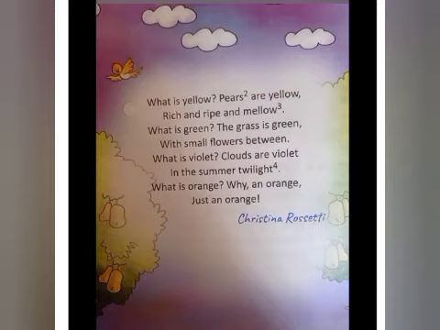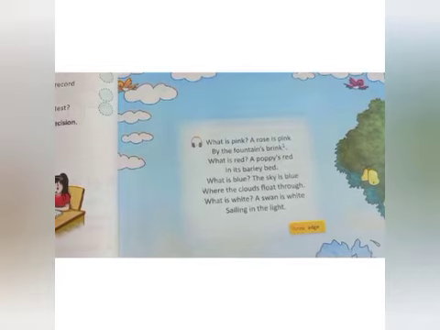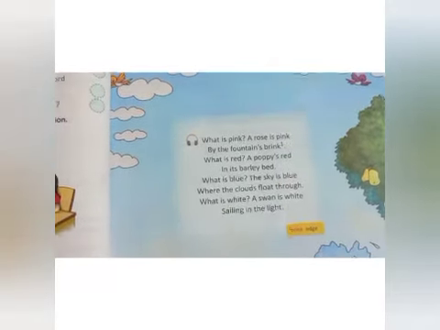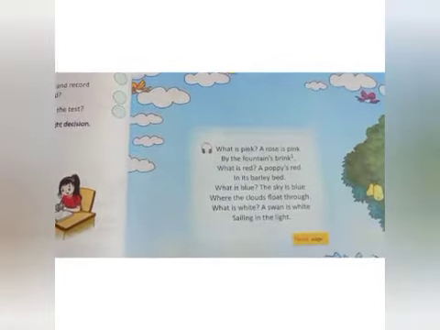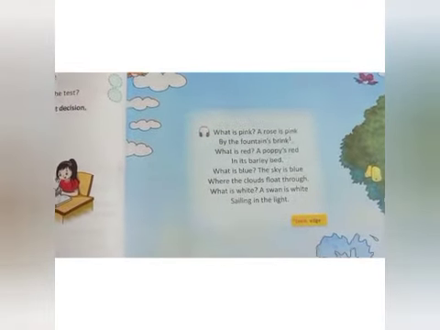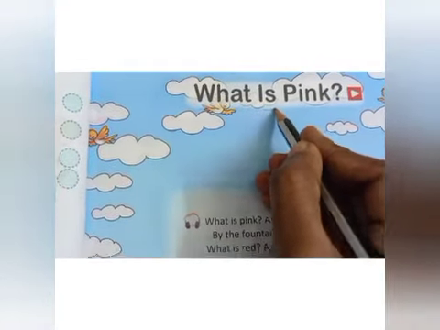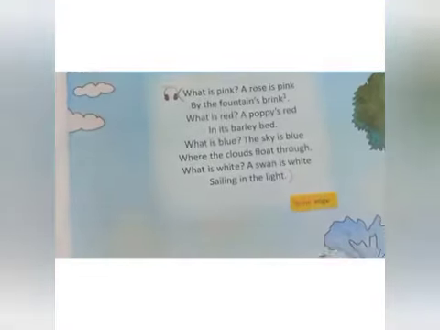Now I want to complete the book exercise. Get ready with your pencil. Take page number 33. Let's do the book exercise. Have you all taken your book? Before doing the book exercise, all of you mark the memory poem. The title is What is Pink? You have to learn this, the first 8 lines. So the first paragraph.